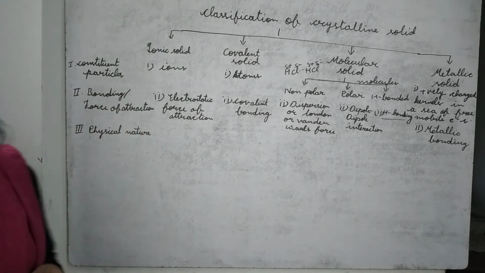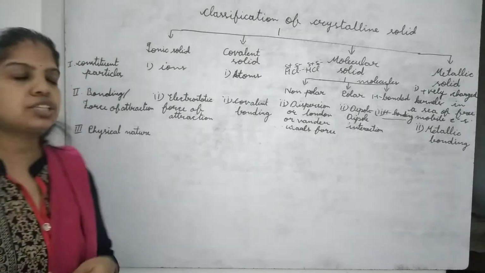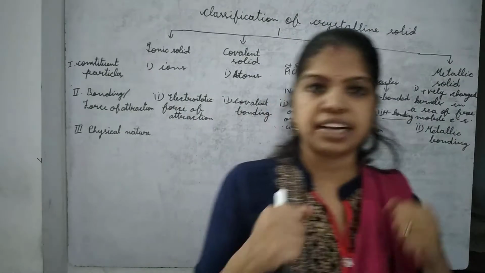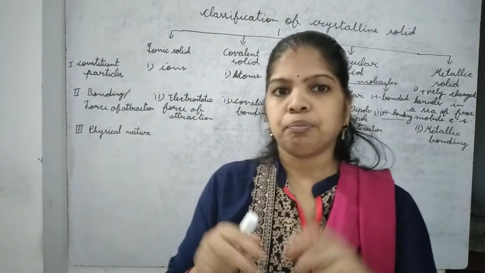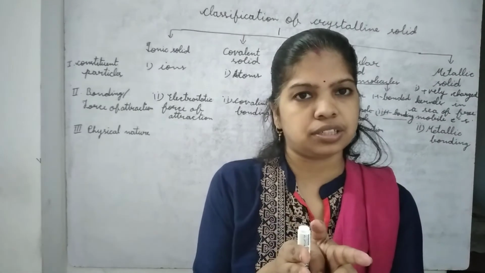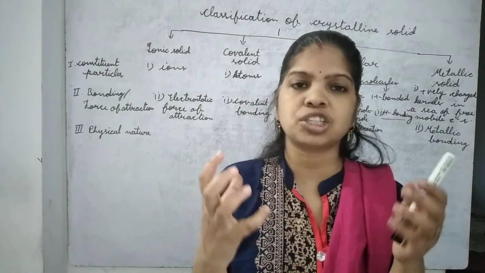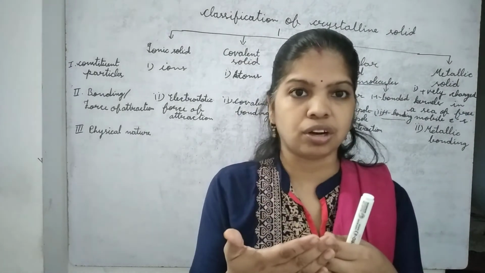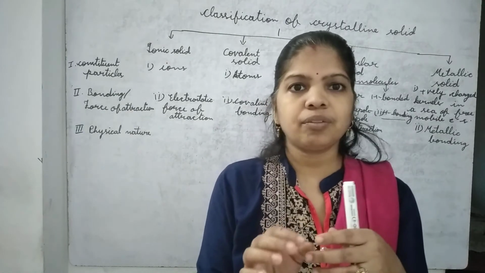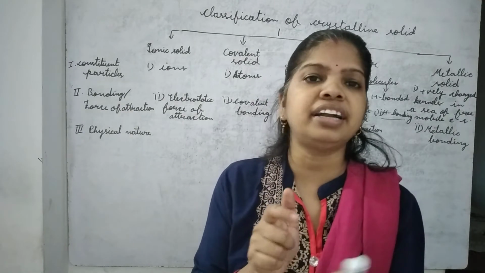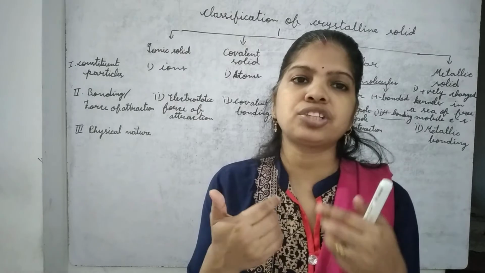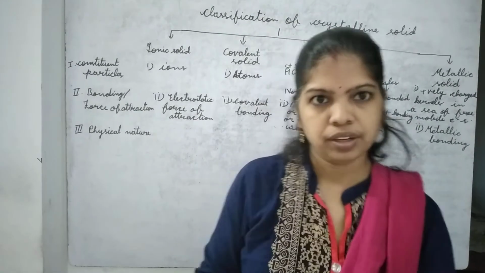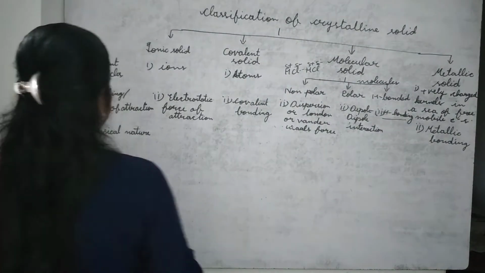Physical nature of ionic solid. Ionic solid is hard because there is electrostatic force of attraction between two opposite charges. Two opposite charges are strongly bonded with each other through electrostatic force of attraction. But their bonding is non-directional due to which they are brittle. Means you can break it. Hard and brittle.